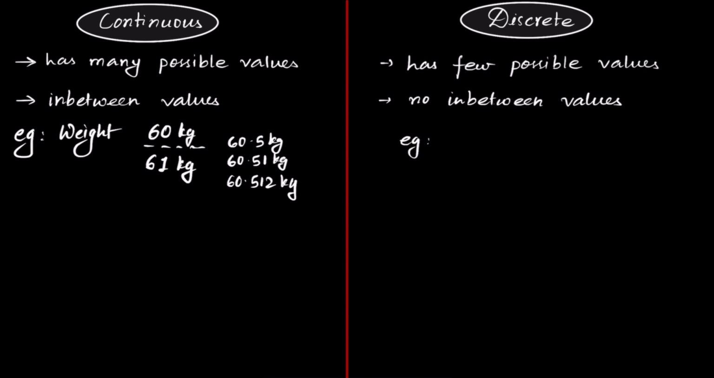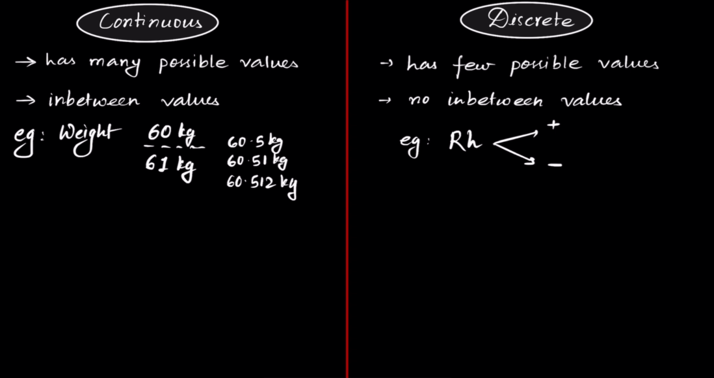For discrete, let's take RH for example. So does it have many possible values? Answer is no. It only has few possible values, and that is also only two. You are either RH positive or RH negative.